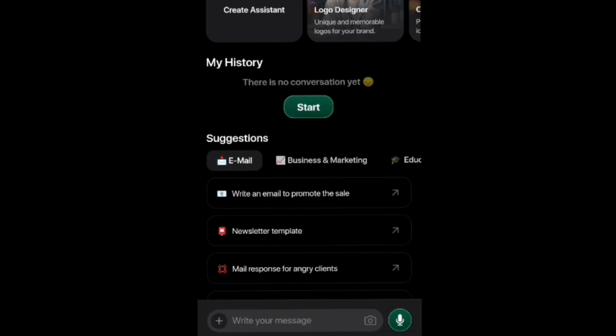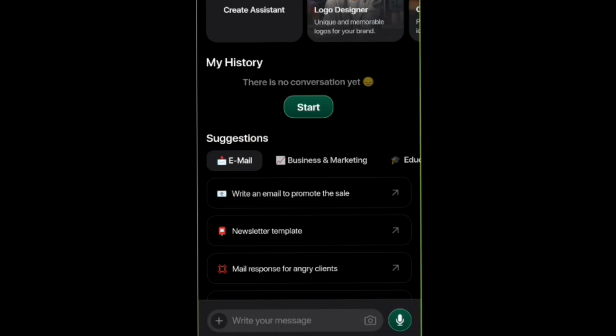Now look at this suggestion side. Now you can see email, business marketing, education, art, travel, relationship, social, career, health and nutrition, greetings. Now this one has really broken everything down.